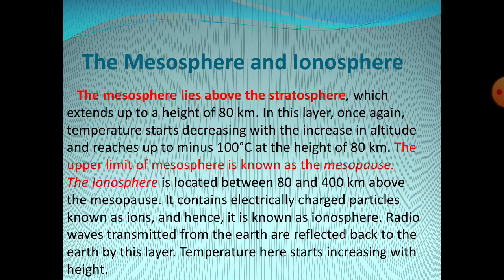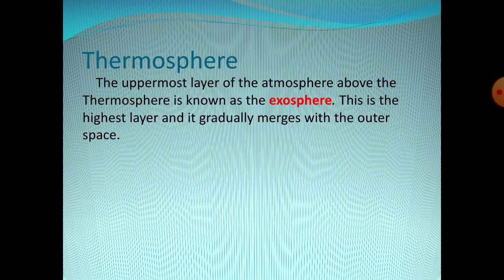What is the ionosphere? The ionosphere is located between 80 and 400 km above the mesopause. It contains electrically charged particles known as ions, and hence it is known as the ionosphere. This layer reflects the radio waves transmitted from the earth back to the earth. The temperature here starts increasing with height.